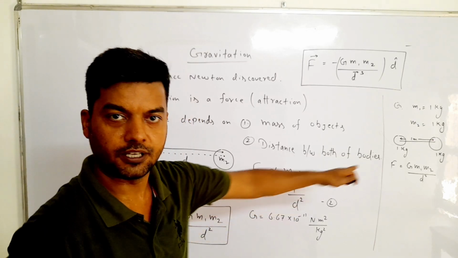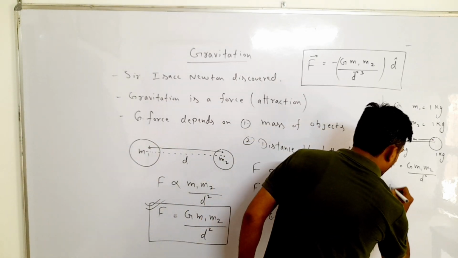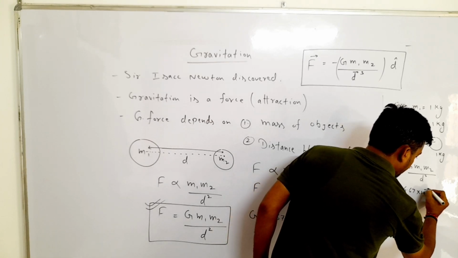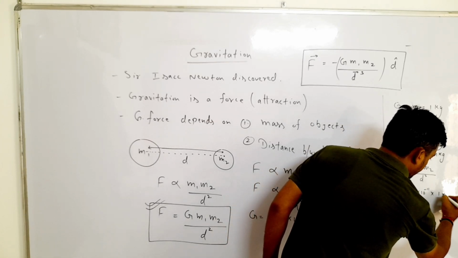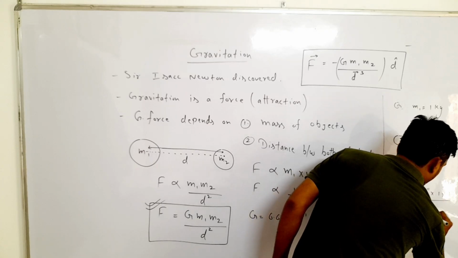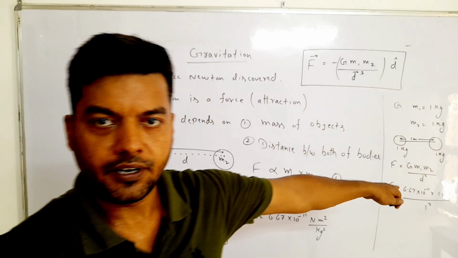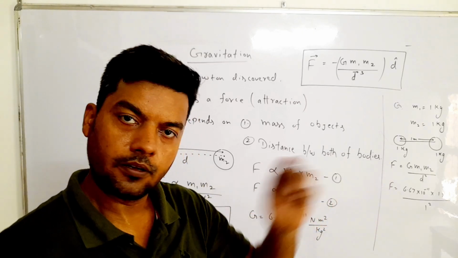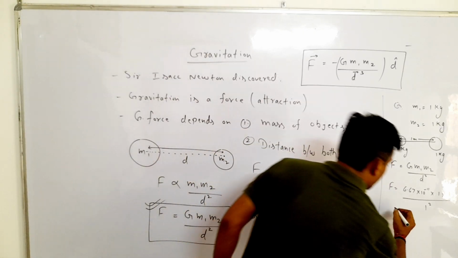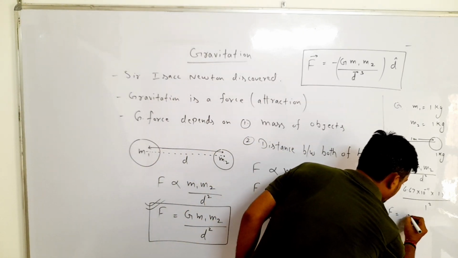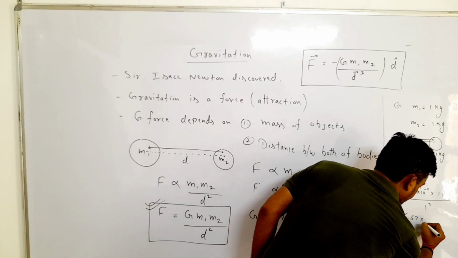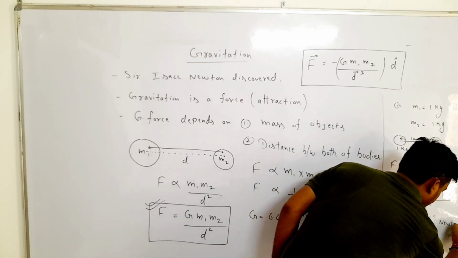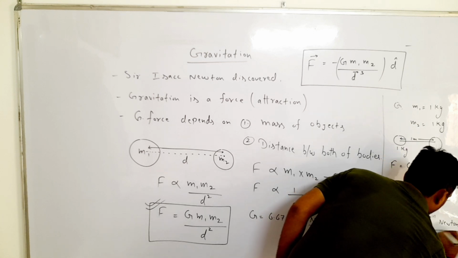So we have to put this value: F is equal to 6.67 into 10 to the power minus 11 into 1 upon, the value of m1 is 1, the value of m2 is also 1, and the value of d is 1. So F is equal to 6.67 into 10 to the power minus 11 Newton.